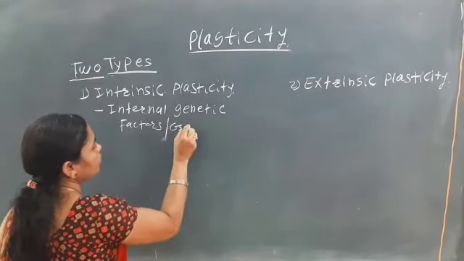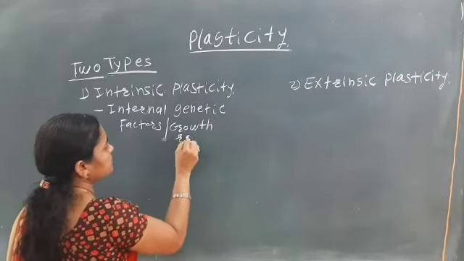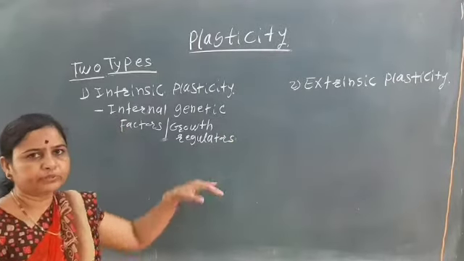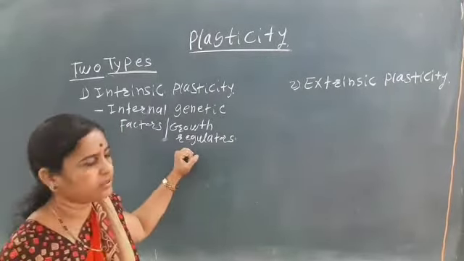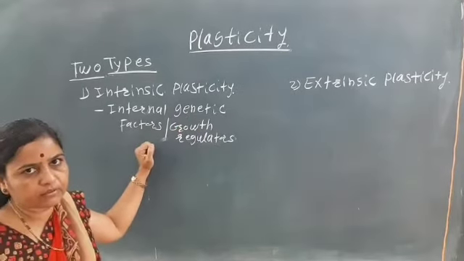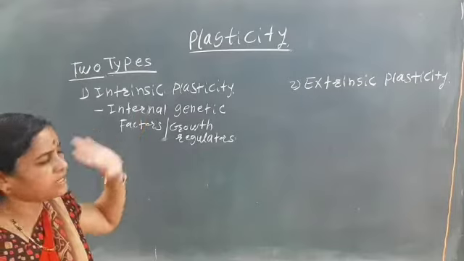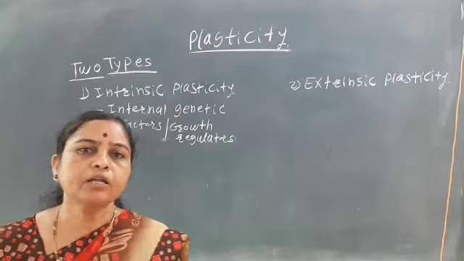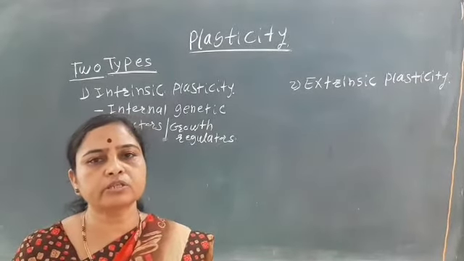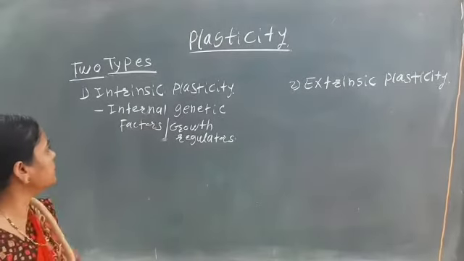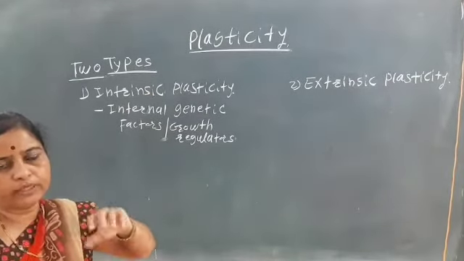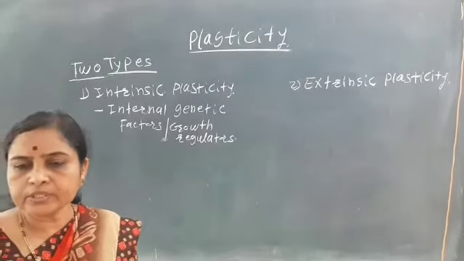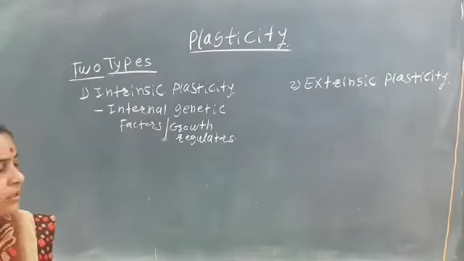So due to the presence of different growth regulators, that is the internal factors, or some genetic factors, which are also internal factors, the plasticity occurs. That is, there is the formation of different forms of leaves, or different structures of the leaves, known as intrinsic plasticity, due to internal factors. Here, for example,